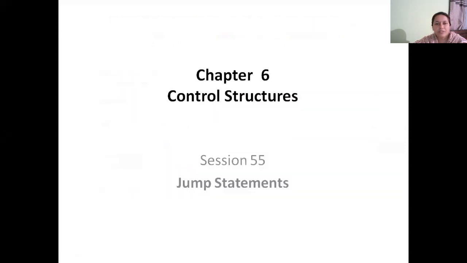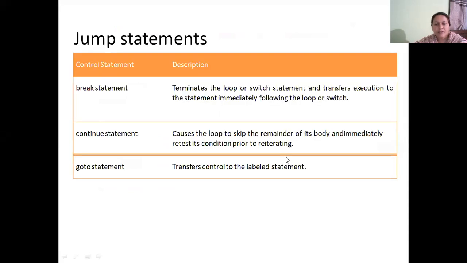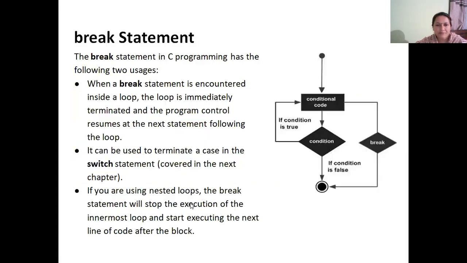In this video, under the chapter control structures, I'll be teaching you jump statements supported in C language. Three main jump statements of C language are break statement, continue statement, and goto statement. Break statement will terminate the loop or switch statement and transfers the execution to the statement immediately following the loop or the switch block. Continue statement will cause the loop to skip the remainder of its body and moves to the test condition and the next iteration of the loop. Goto statement will transfer the control to the labeled statement.